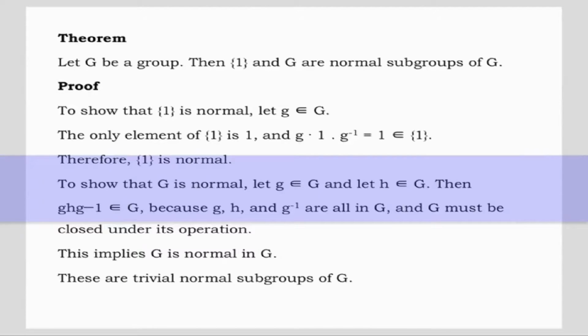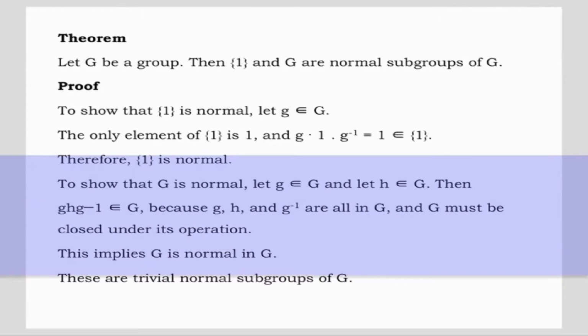What are the trivial normal subgroups of a group G? The following theorem will state that let G be a group, then the singleton set {1} and G are normal subgroups of G. Proof: to show that the singleton set {1} is normal, let g belong to G. The only element of {1} is 1 and g times 1 times g inverse is equal to 1, which belongs to the singleton set {1}.